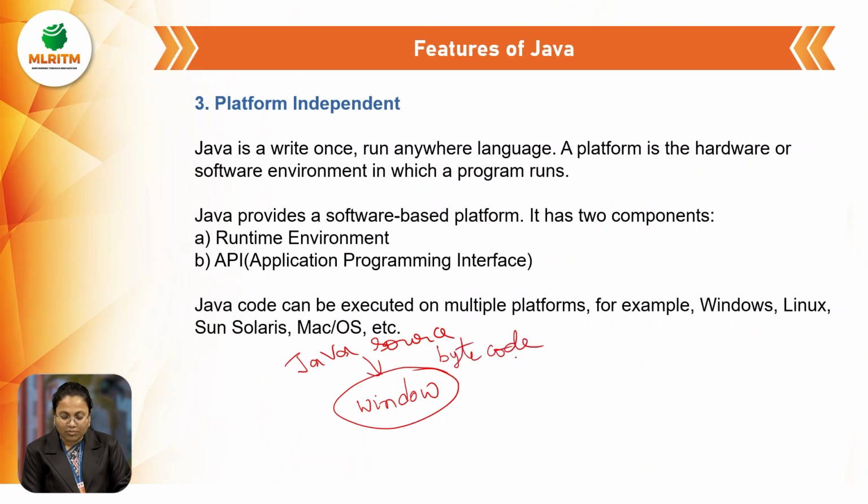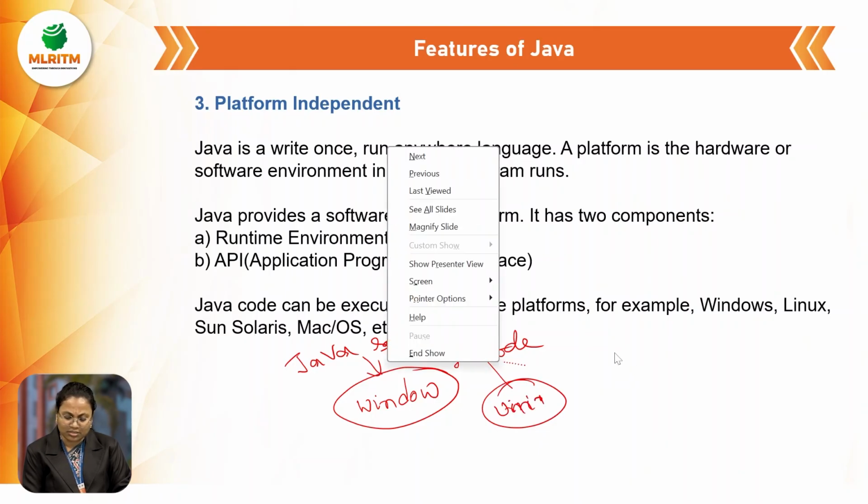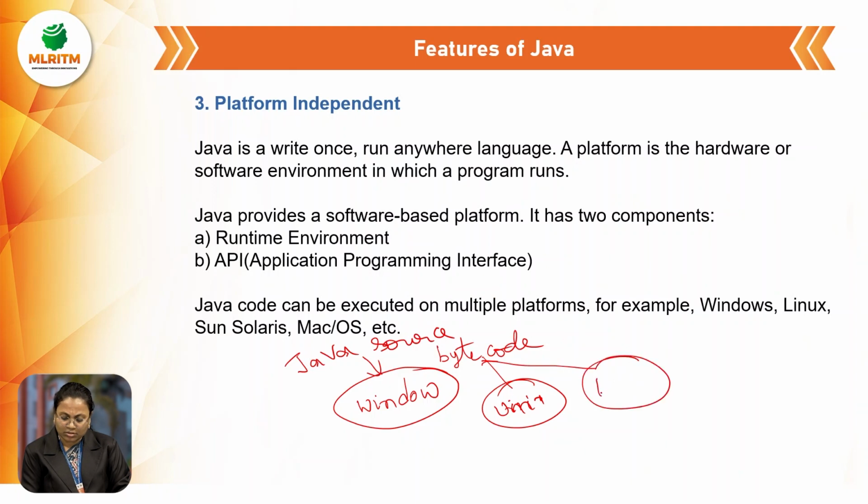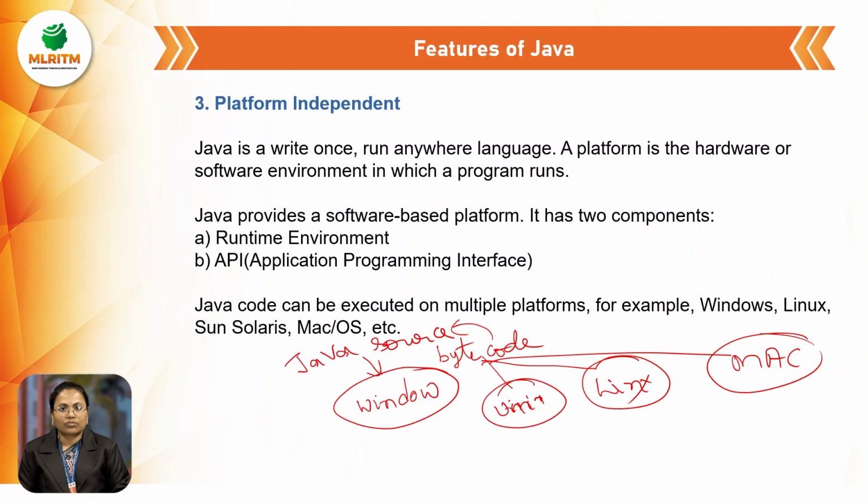This bytecode we can execute in different operating systems like Unix, in Linux, and in Mac operating system. So the bytecode of the Java program can be executed in any one of the operating systems, right? We need not develop the Java program again and again whenever we change the platform. So that's why we can say that Java is platform independent, right?